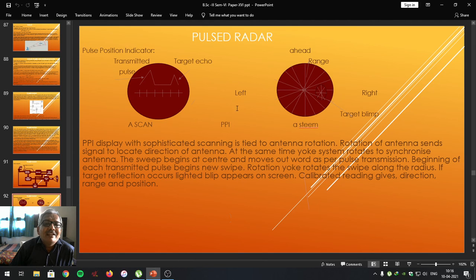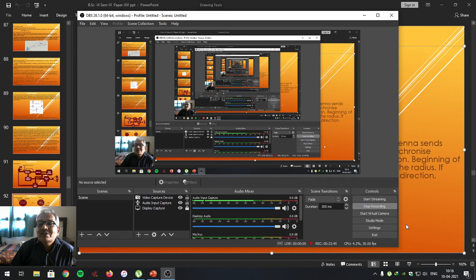or 90 degree. Dear students, this is how the pulse radar works to detect the range of the target. Target may be movable or the target may be steady. So that's all about the pulsed radar.